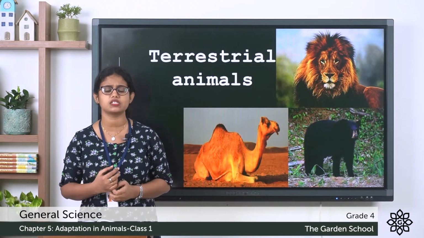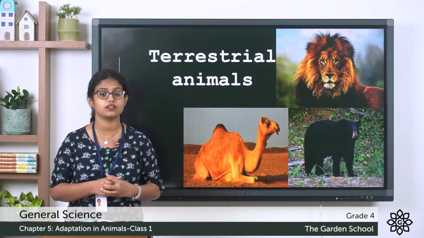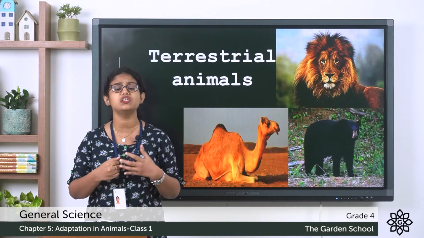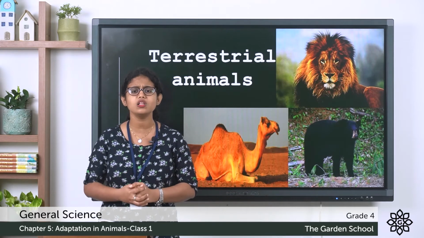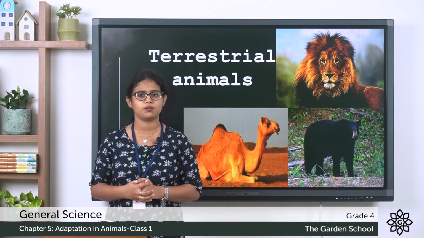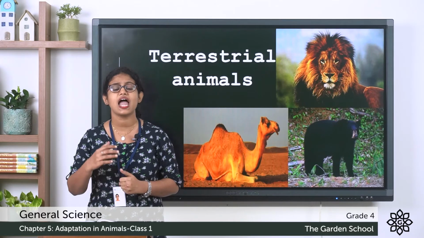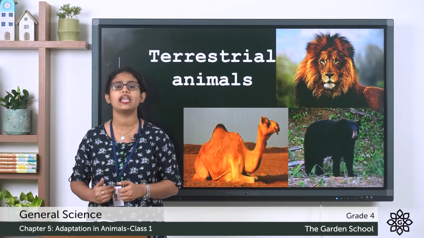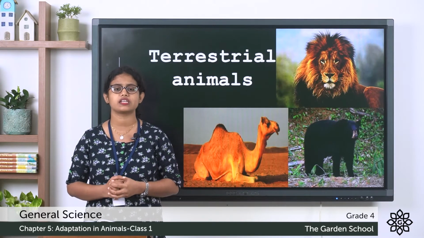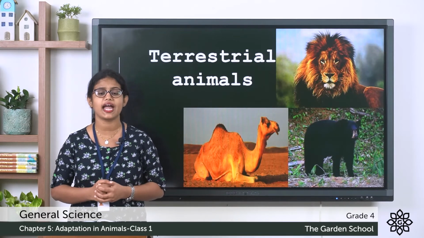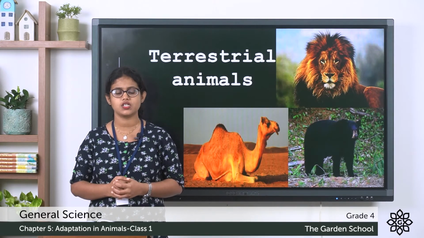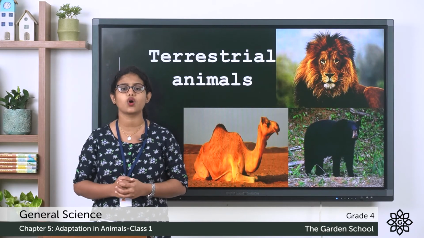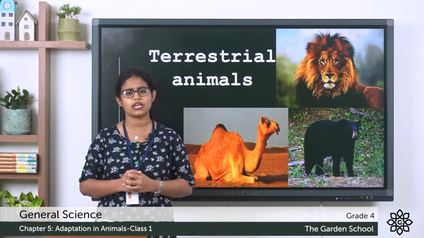There are animals which live in the desert, like the camel. There are animals which live in mountains. There are animals which live in forests. All these are terrestrial animals. So what are terrestrial animals? Animals which live on land are called terrestrial animals. And they have their own body features to survive on land.